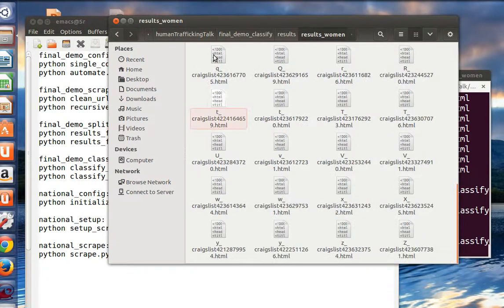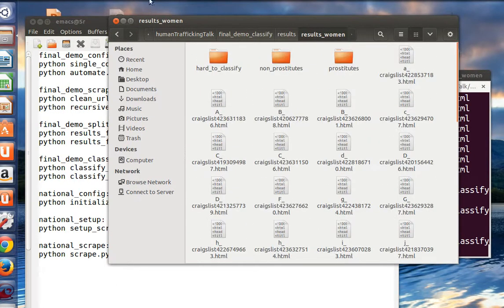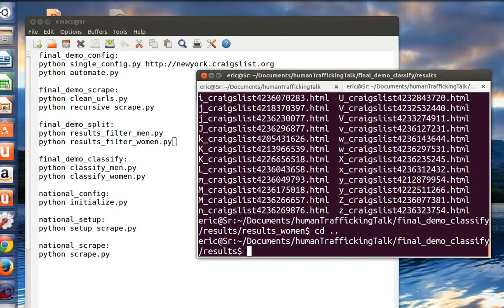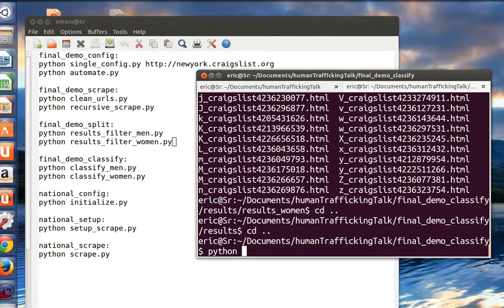All right, so I'm just going to drop that in there. Let's move this. Cool. Now we're just going to run this. It's going to be fun. So now we've got some results in there, which is awesome, which is what we need. And now I'm going to run the classifier.